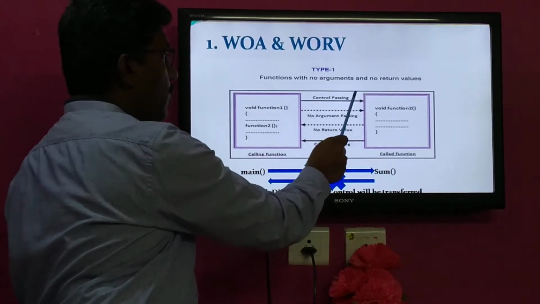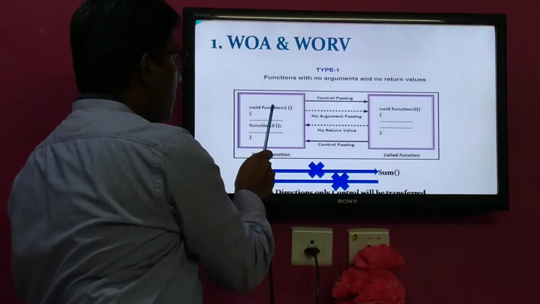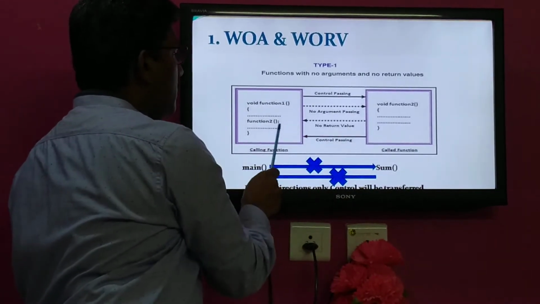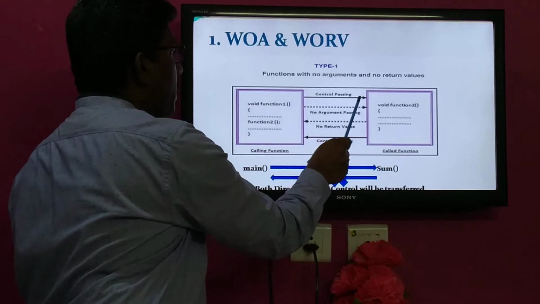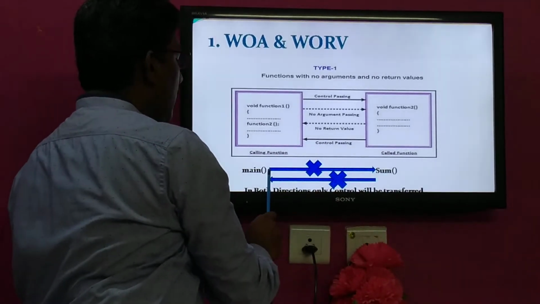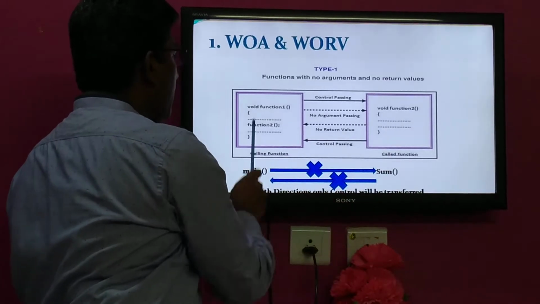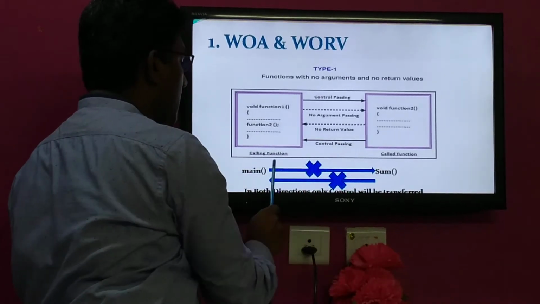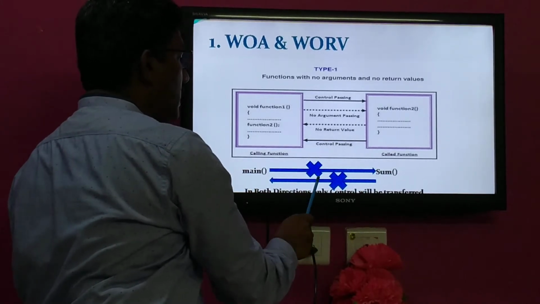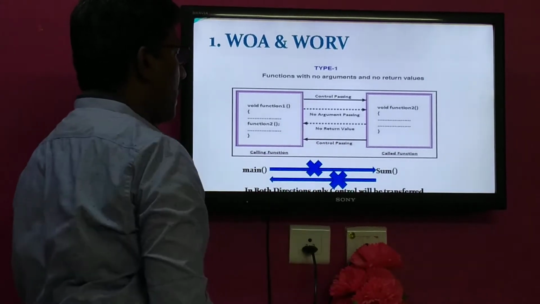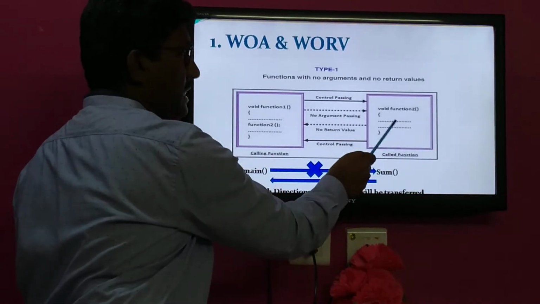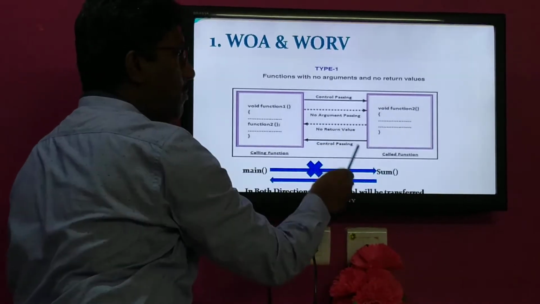This function definition over here is called within function 1. Immediately a jump occurs from here. Only a jump occurs and control is passed to this function. No arguments. That's why there is one line from main to sum. Main is the calling function, sum is the called function. While calling the sum function, no arguments are passed, so only control is passed. Once control is transferred from this place to this place, immediately function 2 will perform its task.